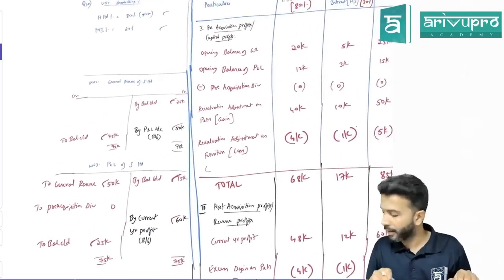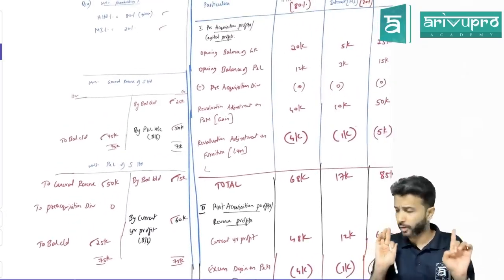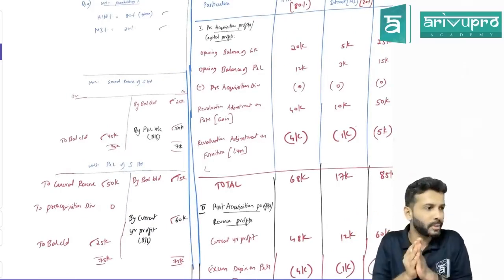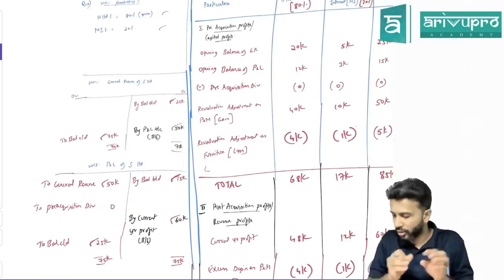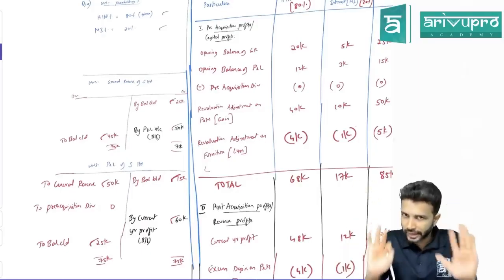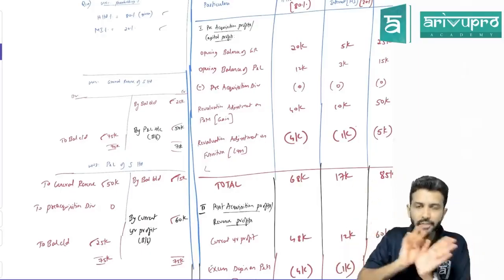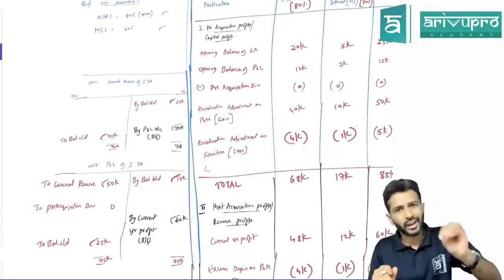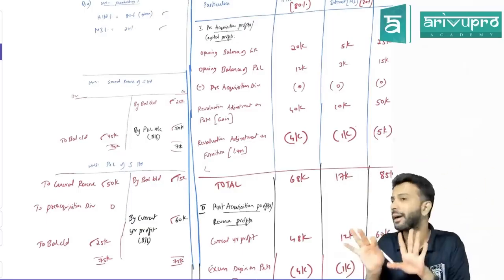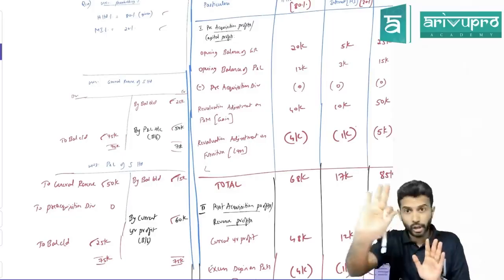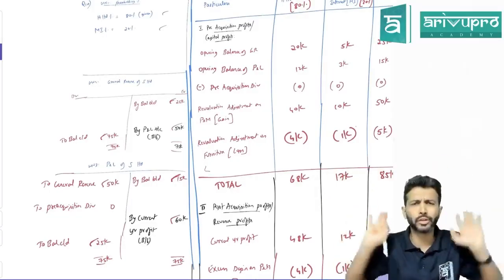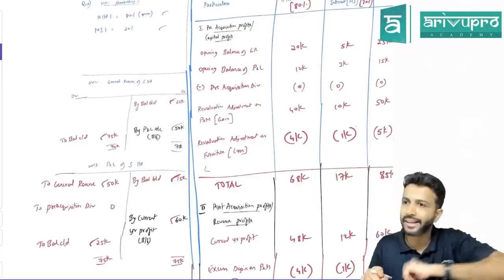Till here, any confusion, anyone? Same working note. We have done almost 10 to 12 problems in consolidation with the same working note. Yes. So it should not be a problem ideally. But I know that some of you might not have studied from me and are directly watching this. That's the reason I'm taking it a little slow. The same format I'll follow for all the questions. I suggest stick to the same thing so that all the consolidation adjustments you can tackle with this format. I have explained the logic of each component, but right now I'll not have time to go into each component. Whatever is important, I'll spend time on that.